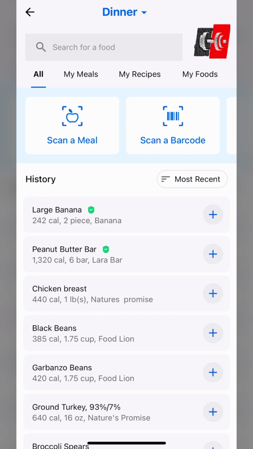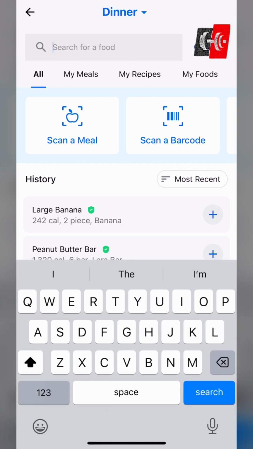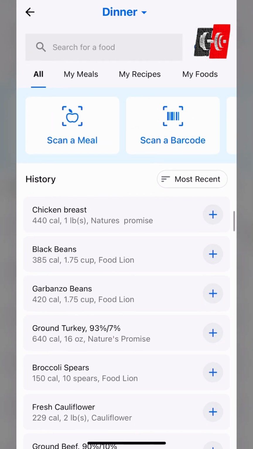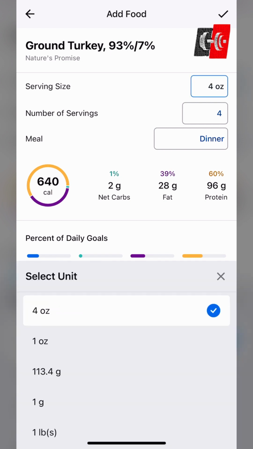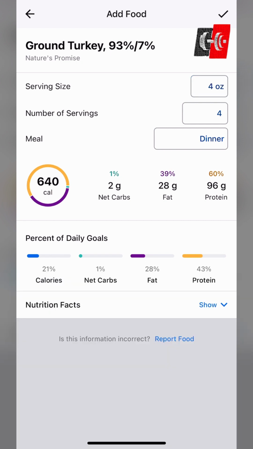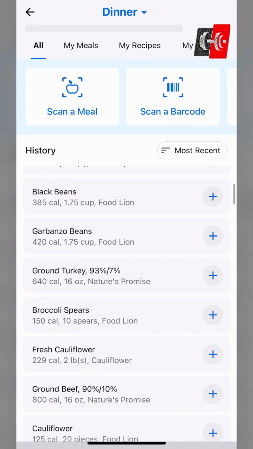Okay, then I can also scan a barcode and scan a meal. I've never really done a scan a meal feature, but if you want to, you can experiment with it. And the other cool thing about the app is that it'll save all the food that you commonly look up as well. Another cool thing here is, let's say on the ground turkey, for the serving size, I can choose the serving size, pounds, ounces, depending on what the package says. A lot of times I go and actually Google the conversion, which is perfectly fine to do.